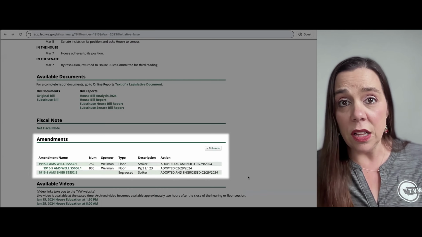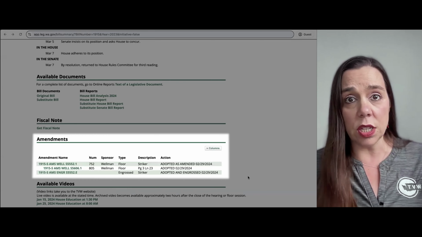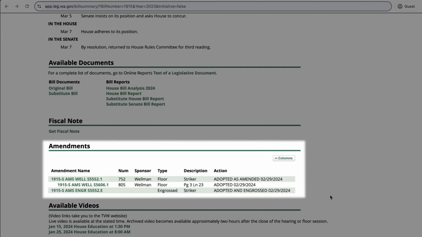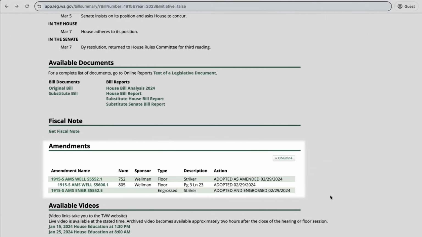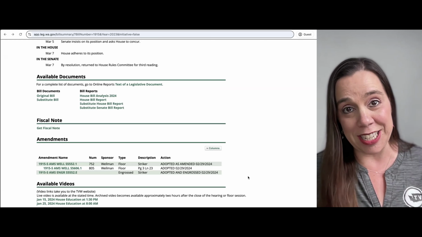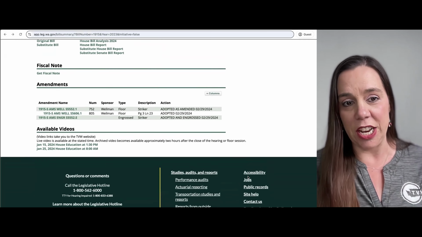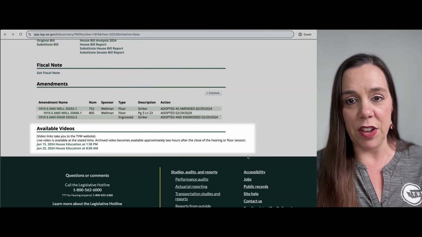Now, a bill changes over the course of its time in the legislature. Sometimes constituents write their legislators and say, hey, we really want this bill to be amended in this way or that way. Legislators or their staff will write up that amendment and it gets proposed. The final thing that you're going to see on your bill information page are your TVW videos.